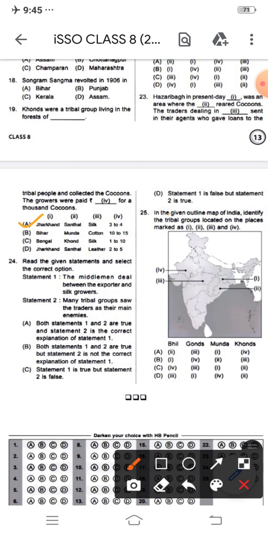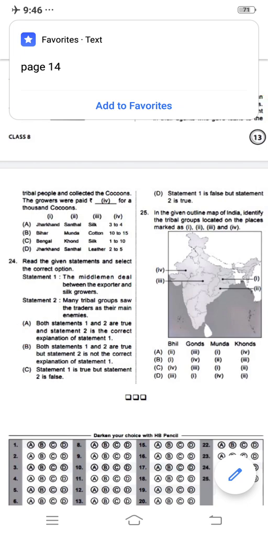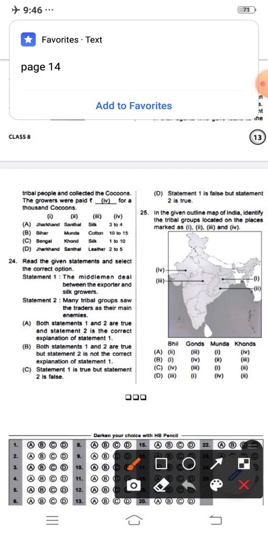Next is number 24. Read the given statements and select the correct option. Statement 1: the middleman deals between the exporter and silk grower. Statement 2: many tribal groups saw the traders as their main enemies. Options. A: both statements 1 and 2 are true and statement 2 is the correct explanation of statement 1. B: both statements 1 and 2 are true and statement 2 is not the correct explanation of statement 1.